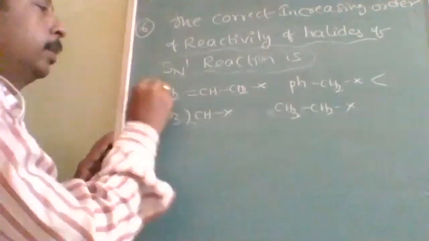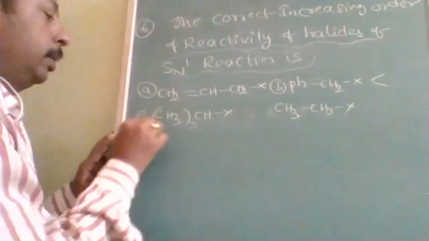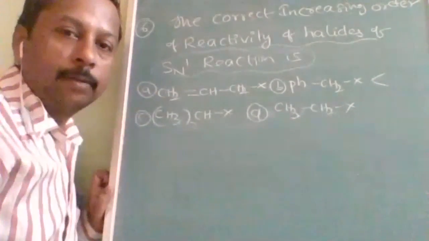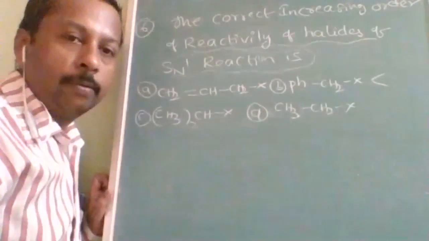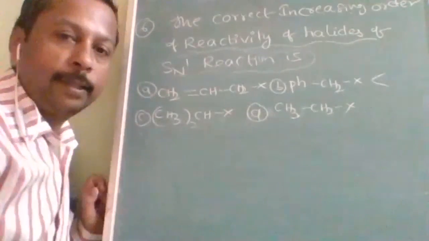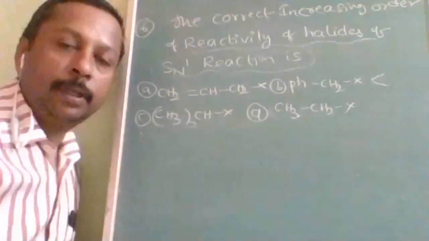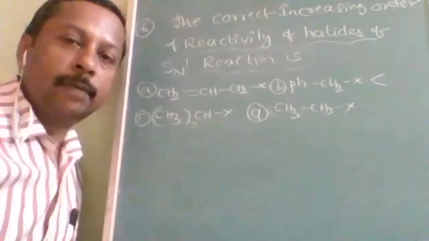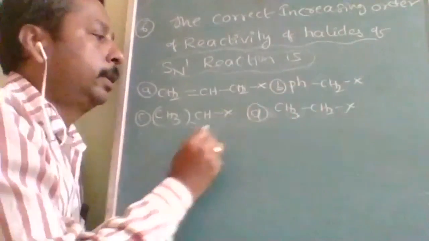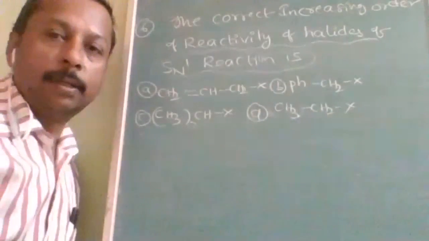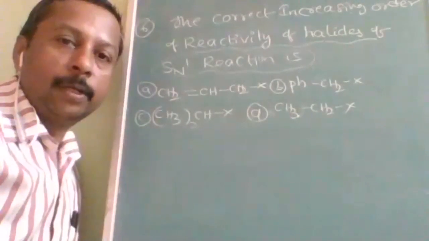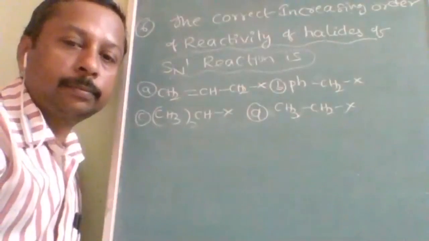Let us take A, B, C and D. You can arrange them in increasing order of reactivity towards SN1. The question is, arrange A, B, C, D in increasing order of reactivity towards SN1 reaction. Okay. This is first A, B, C, D. You have to arrange them in increasing order of reactivity towards SN1 reaction.